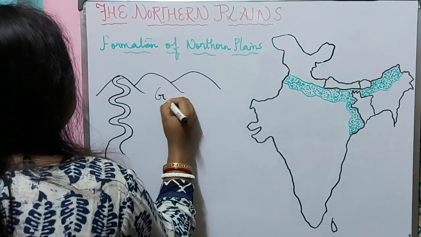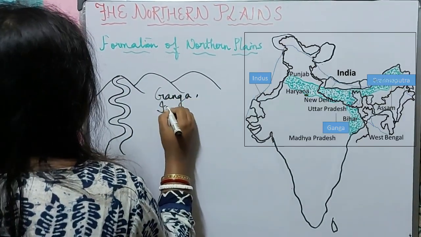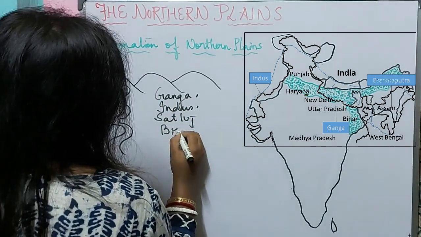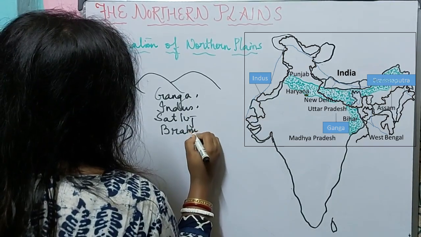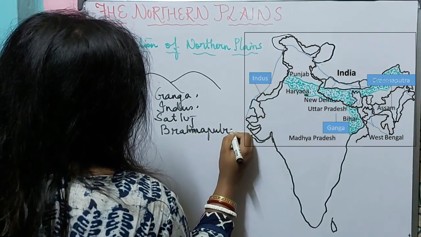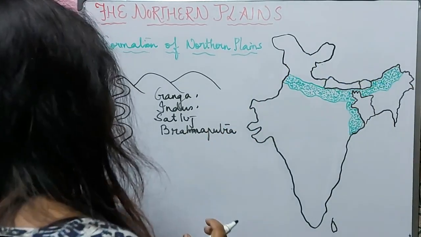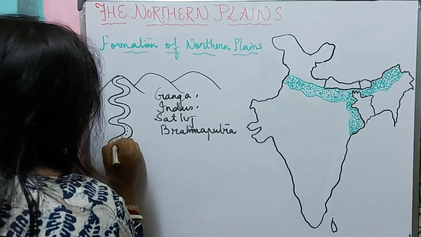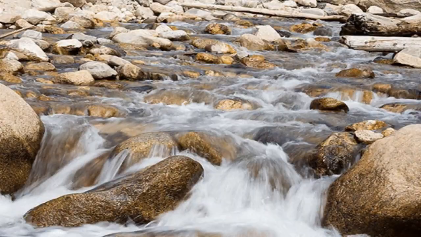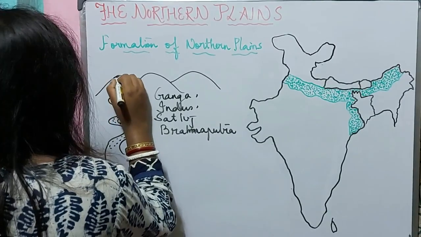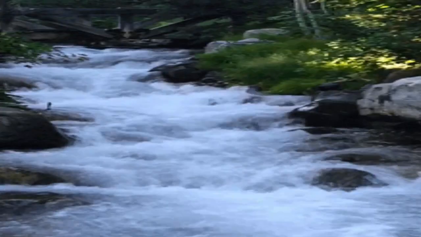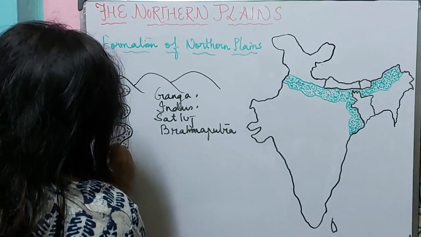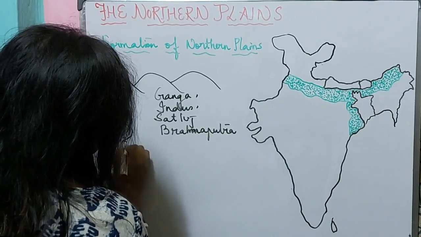Which are the rivers? The river Ganga, Indus, Satluj, Brahmaputra. Now, when these rivers come down from the mountains to the plains, they carry sediments along their course. Now, where are these sediments deposited? On the banks of the river and in the surrounding areas.